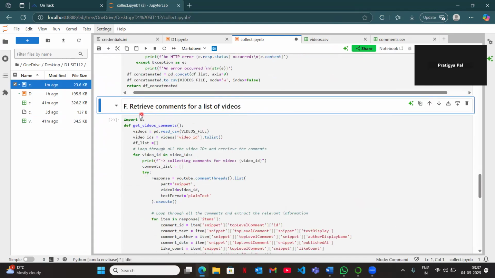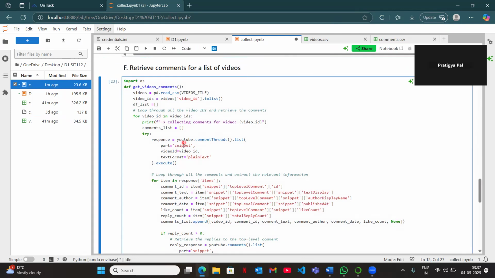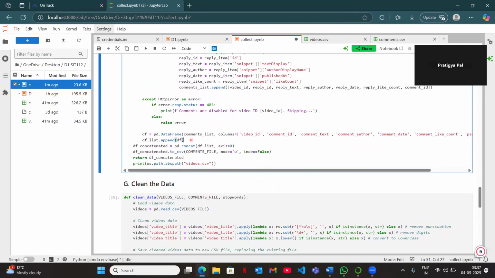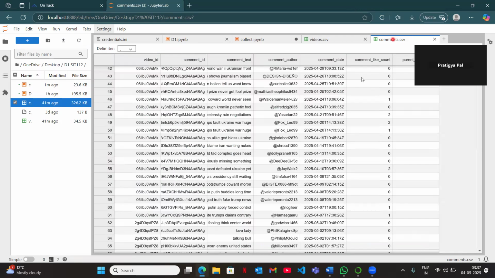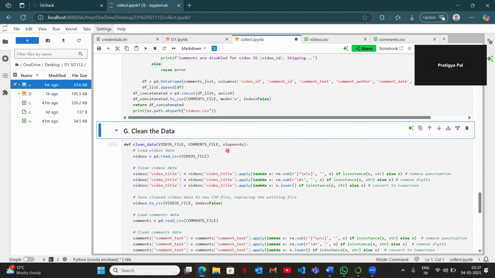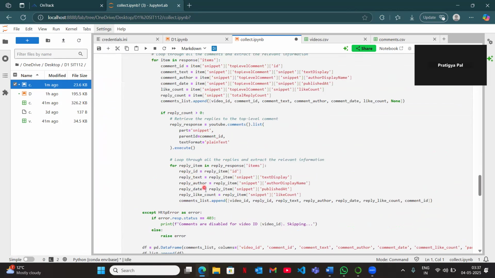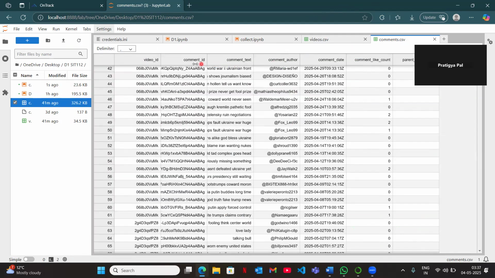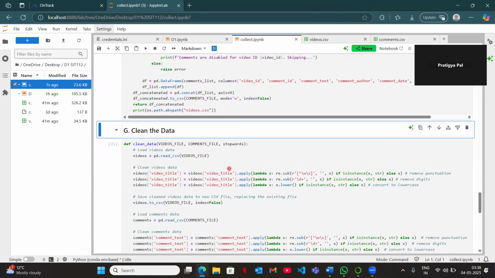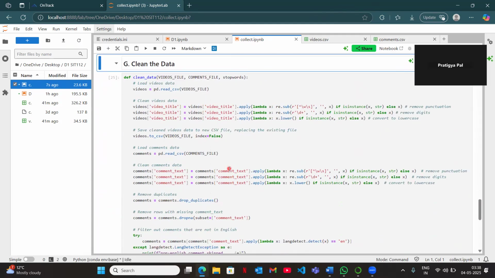Coming back here, this cell aimed to create a comments.csv file, and when we run this, I've already done that, I'm doing it once again. So it creates a comments.csv file. Again, if we just compare the attributes, we have the same attributes that we have listed here: reply ID, author text, comment text, like count, reply count, and we can clearly see all of the attributes are present here as well. Then the final part was to clean the data.